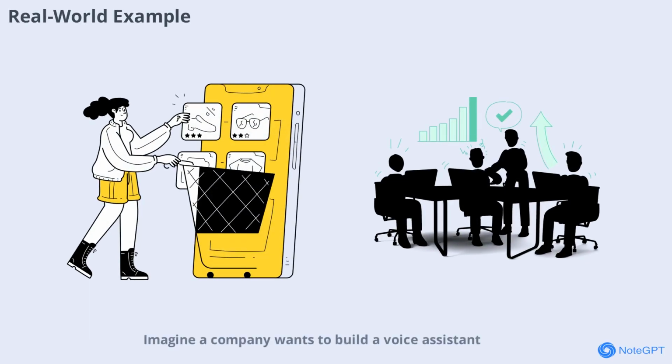Imagine a company wants to build a voice assistant. The machine learning team would develop and train the speech recognition and natural language processing models. Once these models are ready, the AI engineering team steps in. They integrate the models into the company's app, ensure the system can handle millions of users, and monitor performance. This collaboration highlights how both roles are essential for delivering successful AI products.